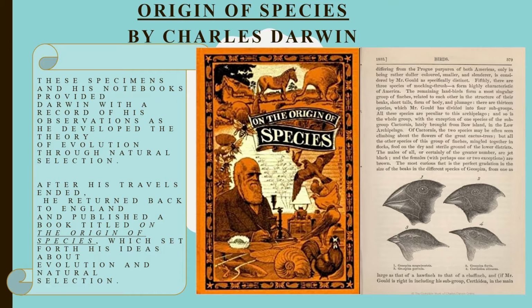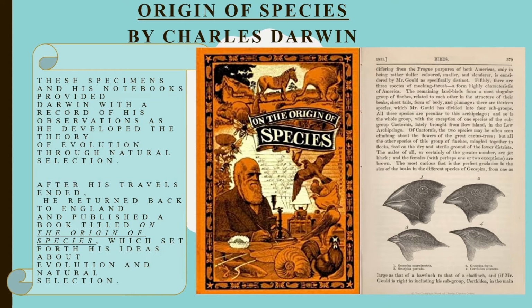Now, moving on. During his journey, he collected many specimens and recorded all the different traits and characteristics in a notebook. So after he recorded all these, he returned to England and started publishing a book called Origin of Species, which set forth his ideals about the evolution and natural selection. This book, The Origin of Species, consisted of two main theories. One, how diverse groups of animals can evolve from one or few common ancestors. And number two, the mechanism by which evolution takes place is natural selection.